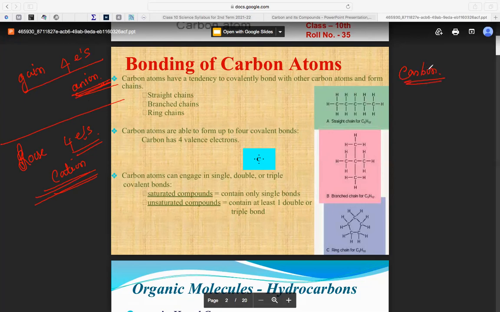Therefore, in order to overcome this problem, what does the carbon do? It will share its valence electrons with other atoms, or atoms of other elements also. That means the atom decided to share the electron. It shares its valence electrons with other atoms. The shared electrons belong to the atoms of carbon.